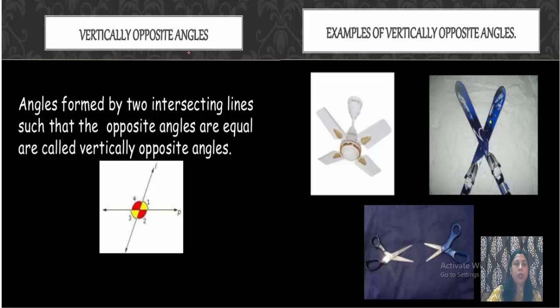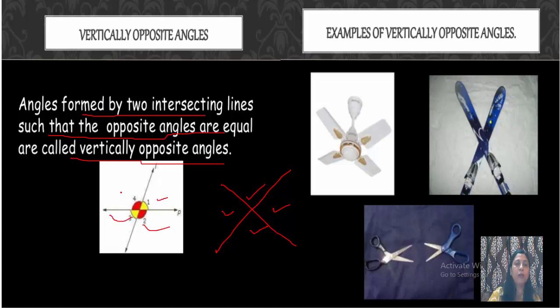Now vertically opposite angles. Angles formed by two intersecting lines such that the opposite angles are equal are called vertically opposite angles. You can see two lines cross each other. If two lines cross, four angles are formed: 1, 2, 3, 4. You can see in this figure also: angle 1, angle 2, angle 3 and angle 4. So angles 1 and 3 are vertically opposite angles and angles 2 and 4 are vertically opposite angles. And vertically opposite angles are always equal.